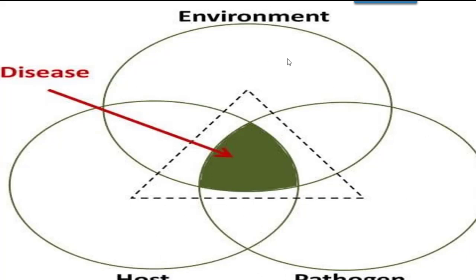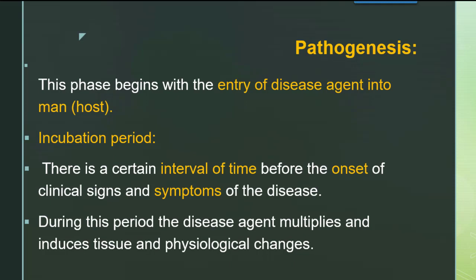Here you can see the interaction of these three, that is between the host, and pathogen, which is nothing but the agent which is responsible for causing disease. So this is host, agent and environment. When these three factors interact, the interaction is responsible for production of disease. So coming towards the second stage of natural history of disease, or second phase we can call it. So this phase begins with the entry of disease agent.